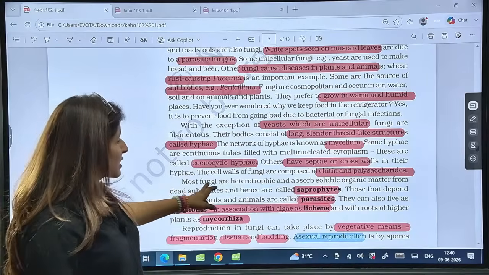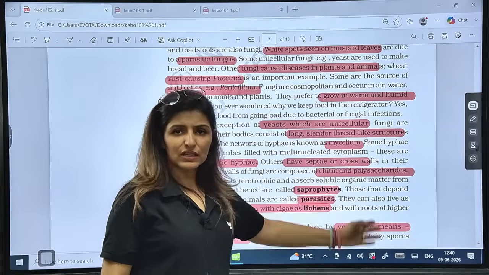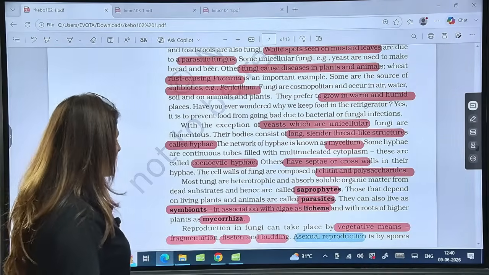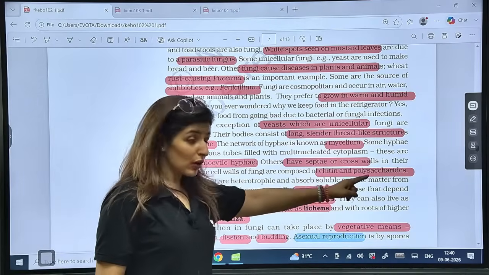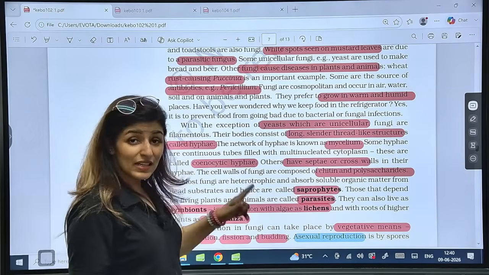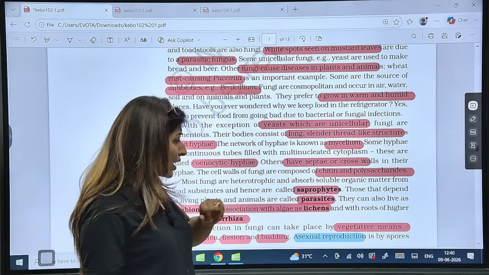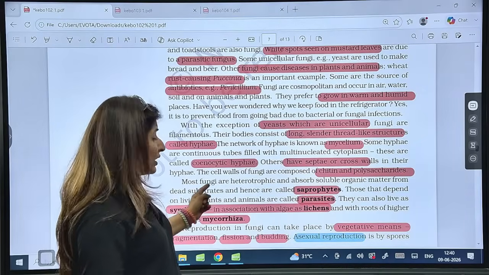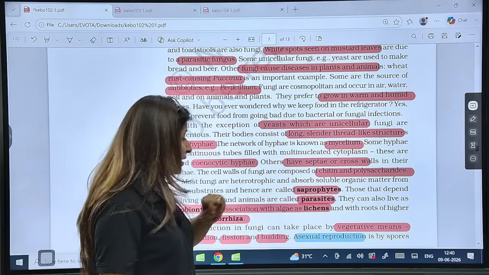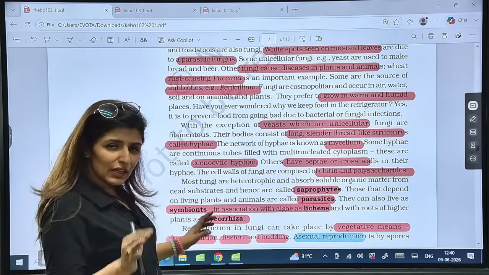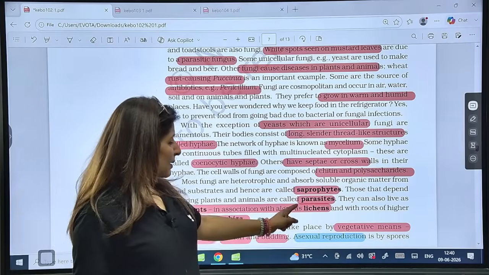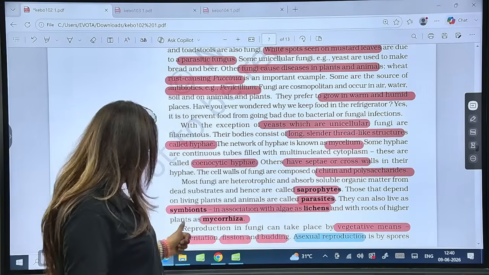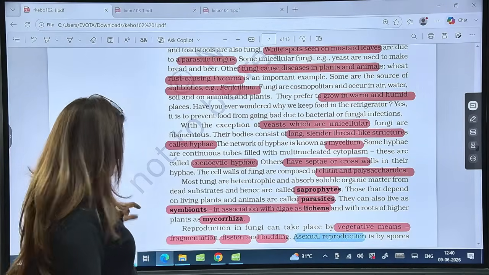Is that clear? The cell wall has chitin, and chitin is itself a polysaccharide. Now, they are heterotrophic. They absorb soluble organic matter from the dead substrate, so they are saprophytes. Those which depend on living plants and animals are parasites. Those which live nicely in association with other organisms are called symbionts. For example, with algae it forms lichens, and with roots of higher plants it forms mycorrhiza.